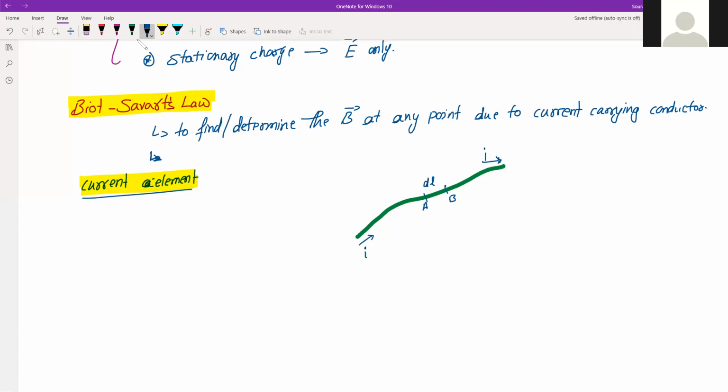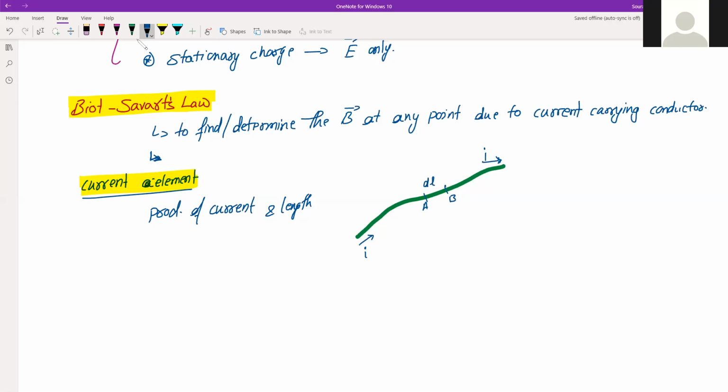Current element is nothing but the product of current and length of the conductor, a very small part of that current carrying wire. So the current element is taken as a vector quantity. We have already seen that current is a scalar quantity, so current cannot have a direction.